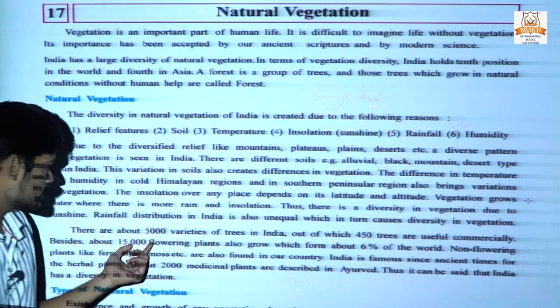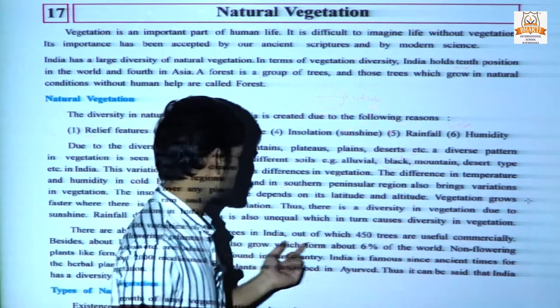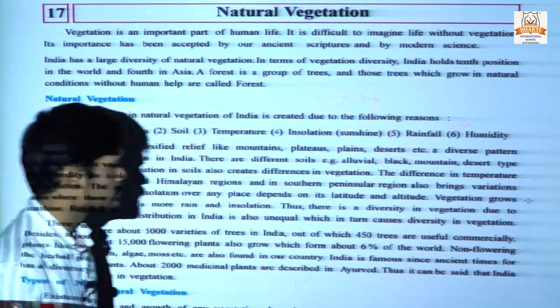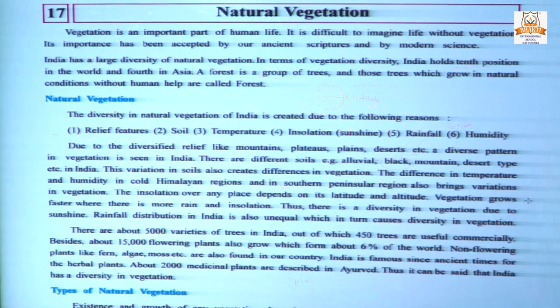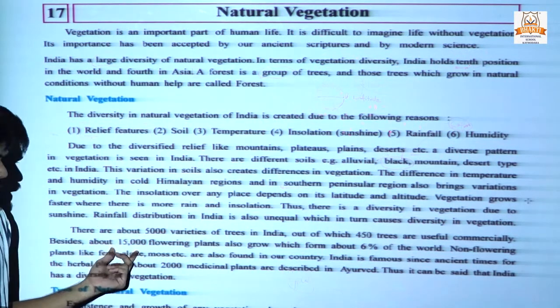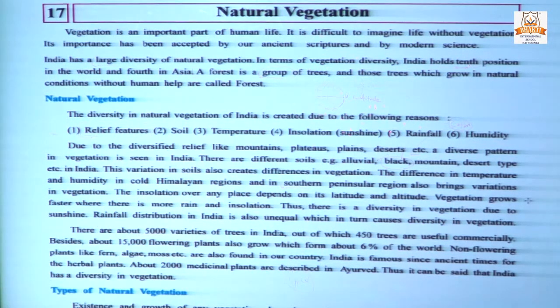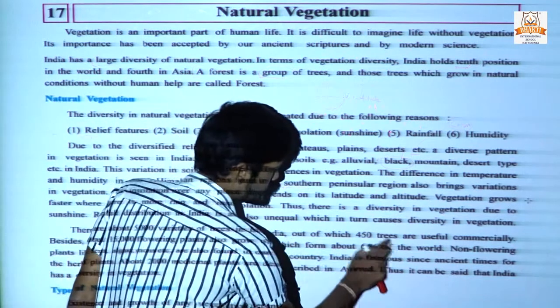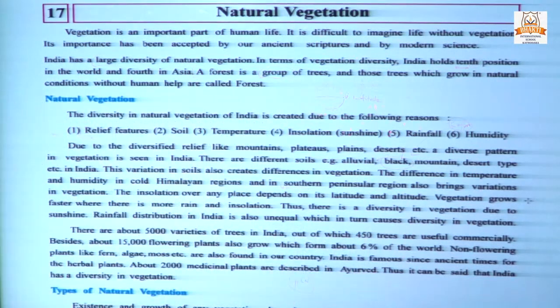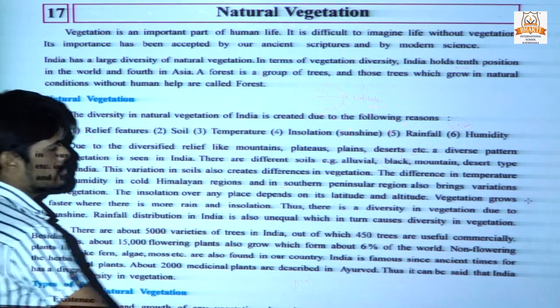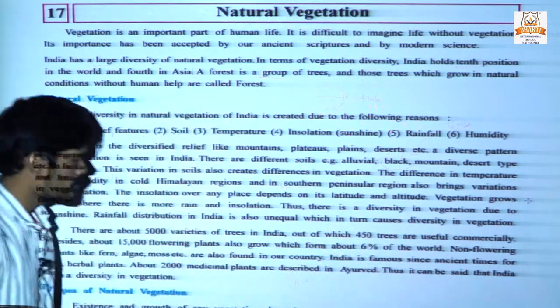Besides, about 15,000 flowering plants also grow, which form about 6% of the world. India's contribution to the flower market is only about 6%.